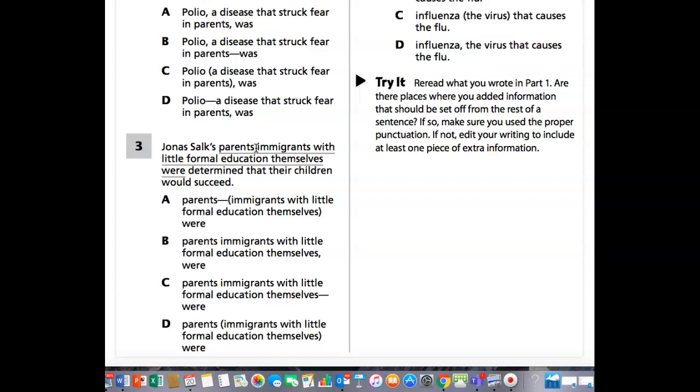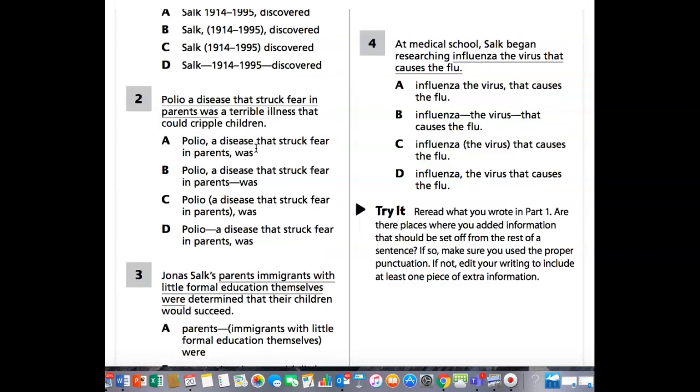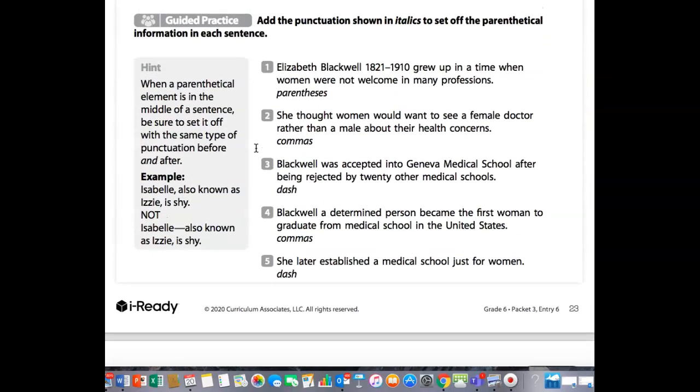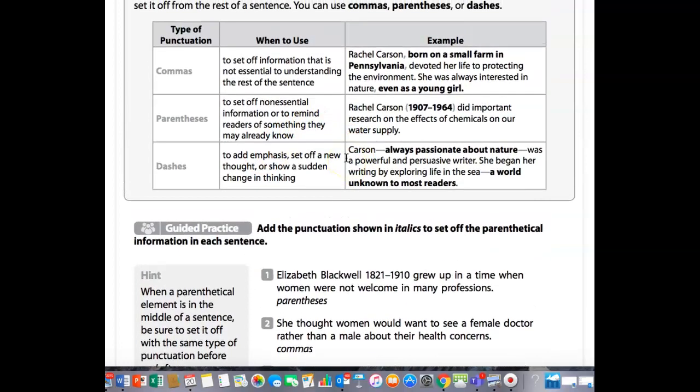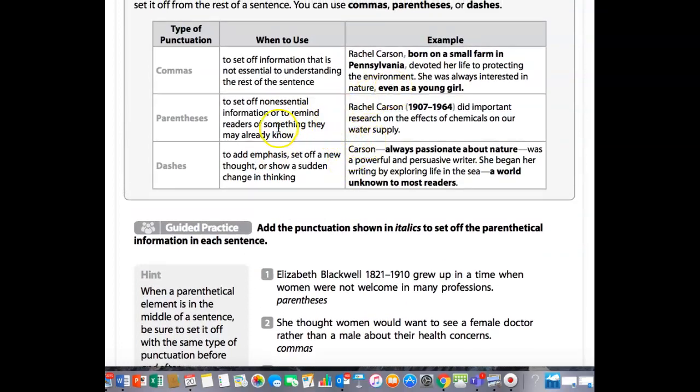Wait a minute. They don't have a comma anywhere there, but I would have put a comma. Jonas Salk's parents. Oh, okay, wait a minute. Okay, let's see. Let's see, parentheses, to set off non-essential information or to remind readers of something they may.